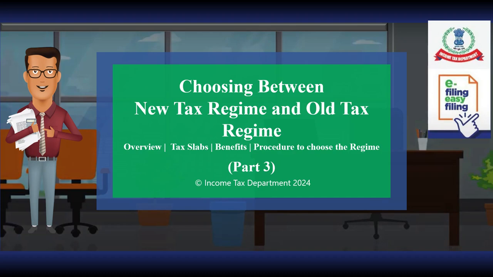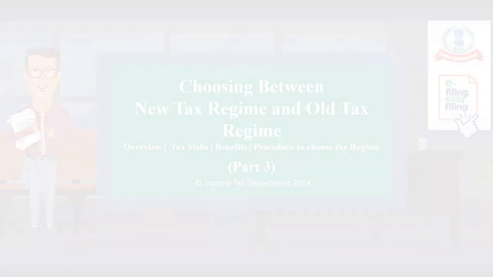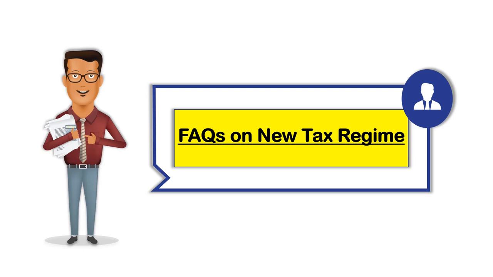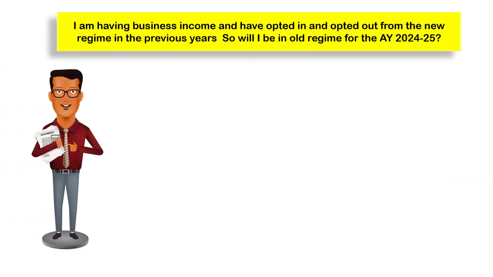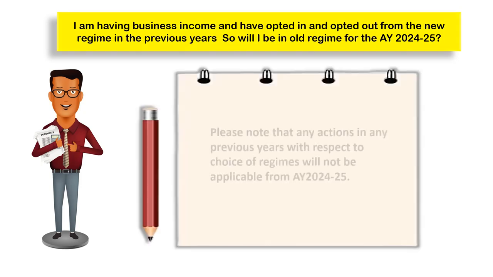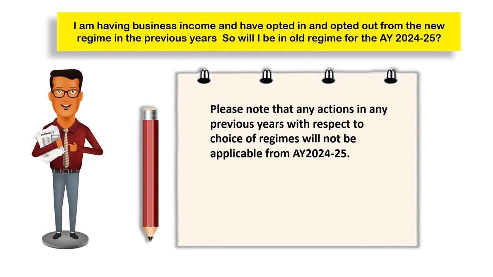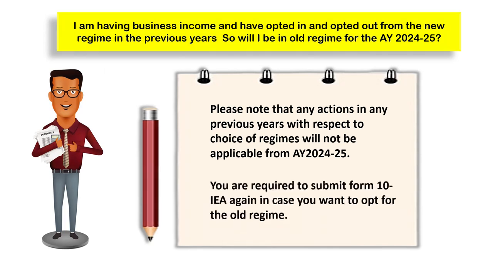This video covers part 3 of the series. Let us now move to some of the FAQs on the new tax regime. The first question is, I am having business income and have opted in and opted out from the new tax regime in the previous years. So will I be in the old tax regime for assessment year 24-25? Please note that any actions in any previous years with respect to choice of regimes will not be applicable from assessment year 24-25. You are required to submit Form 10IEA again in case you want to opt for the old tax regime.